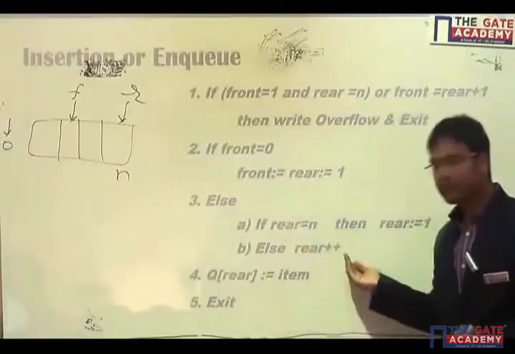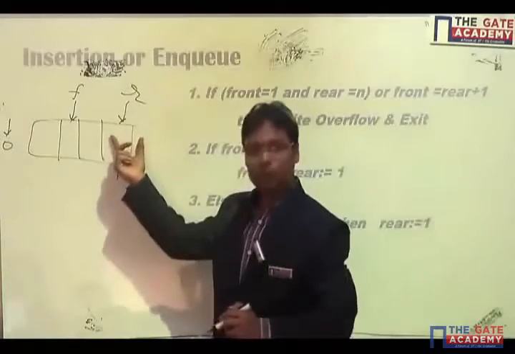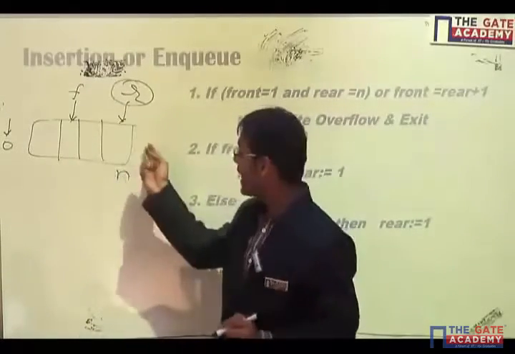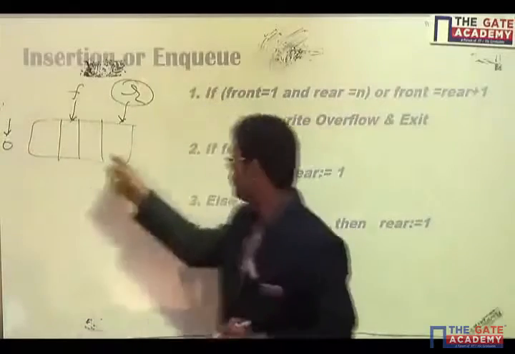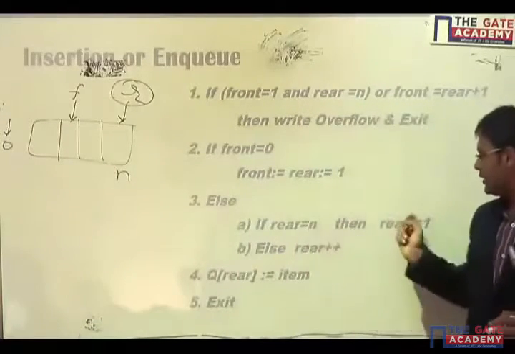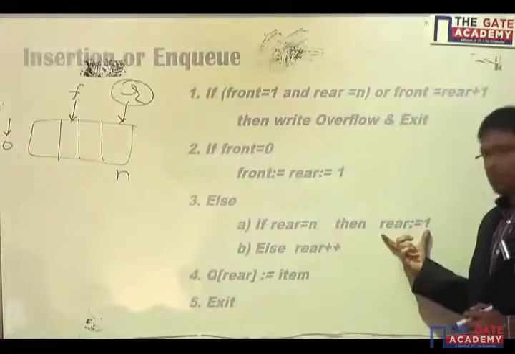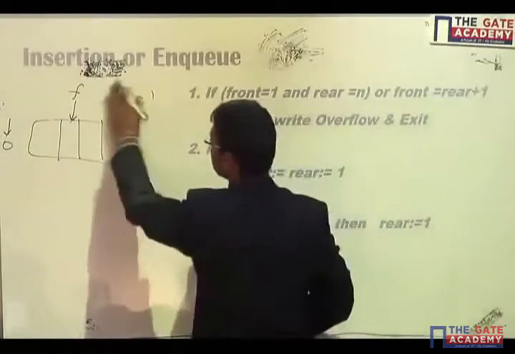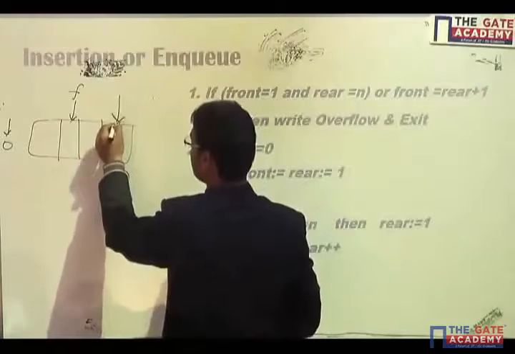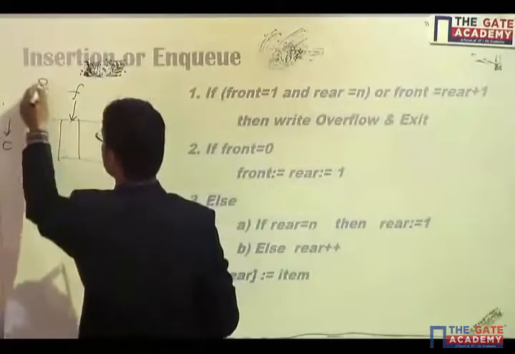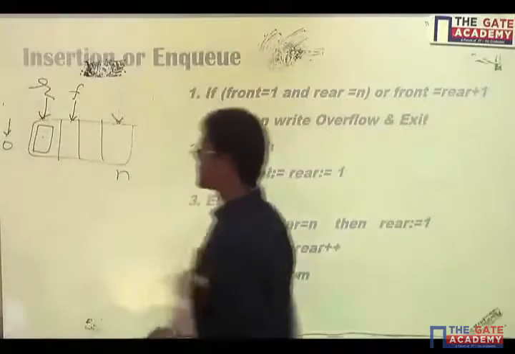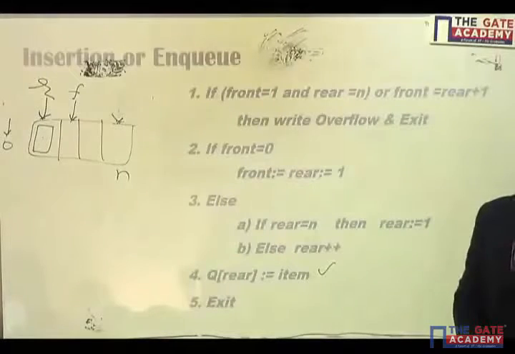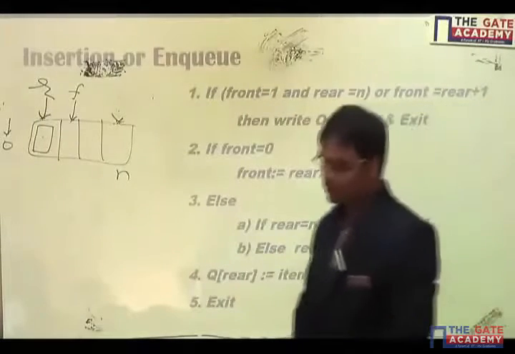And the normal case is what? Rear plus plus. But I can do rear plus plus up to when? Up to n. But if rear is equal to n and there is no overflow, that means I can have some spaces at the starting. So in that case, if rear equals n, then I set rear equal to 1. And at the end, the previous rear was here, now I have updated rear to here. That particular index will have the new item I wanted to insert, and exit. This is the insertion or enqueue.